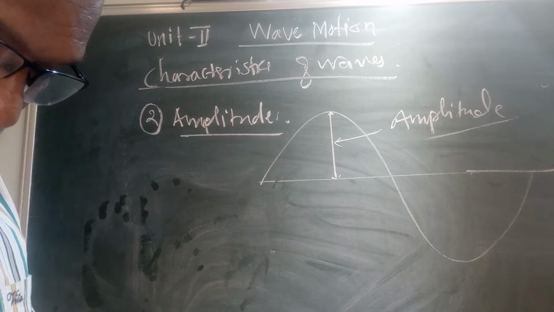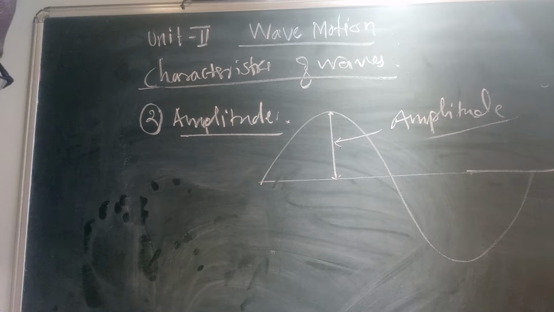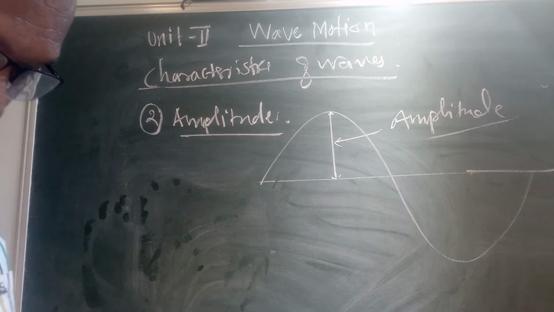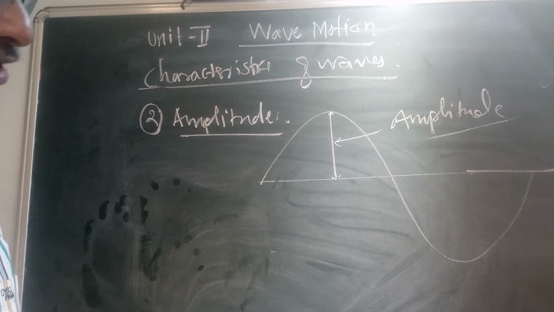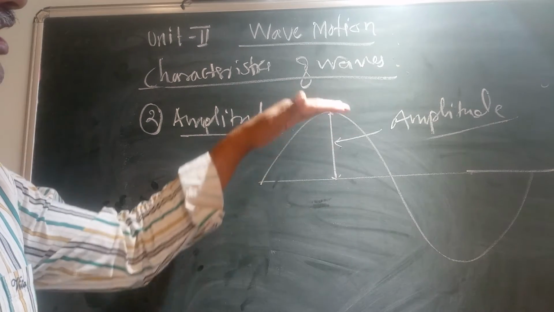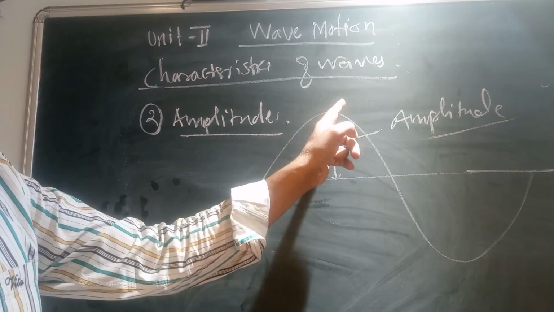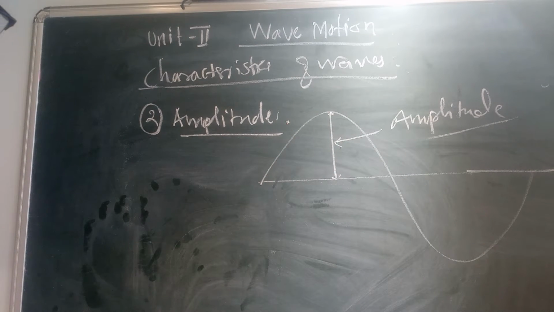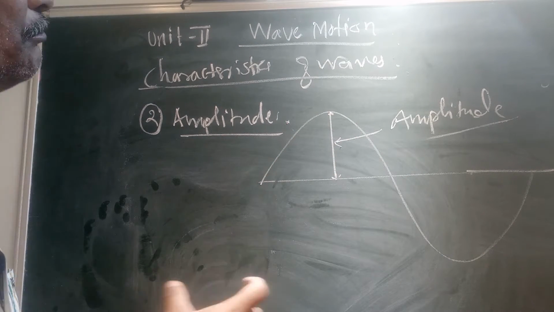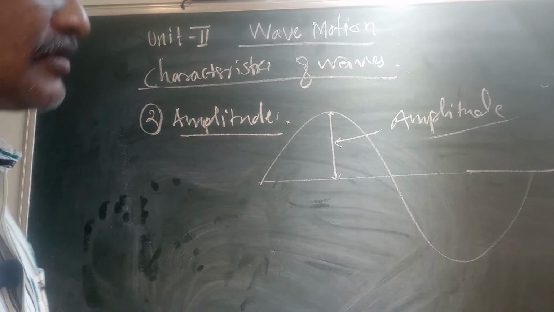We cannot simply say it is a height. You can say it is the height of the crest or depth of the trough of a transverse wave, measured from the rest position. This distance is the amplitude of the wave.